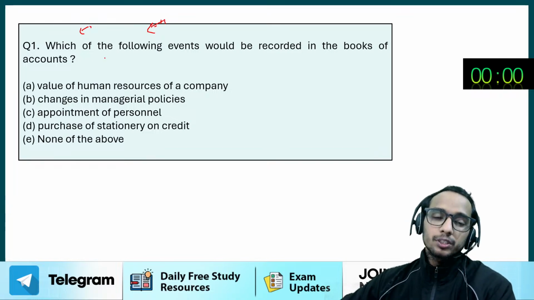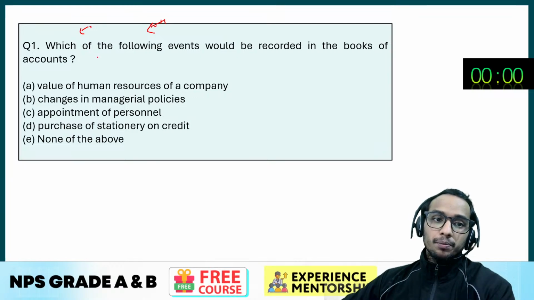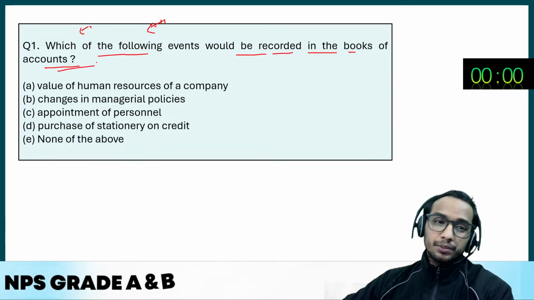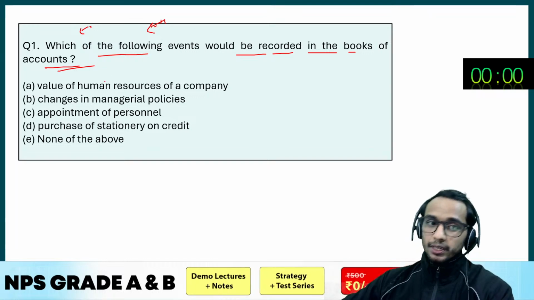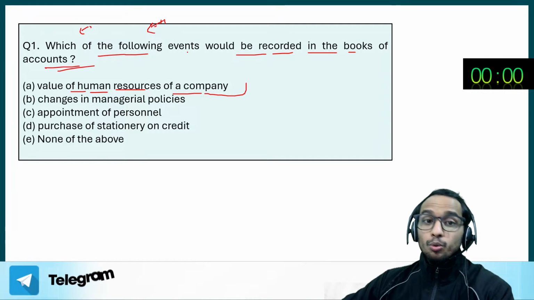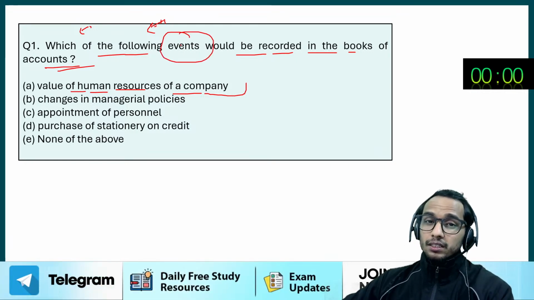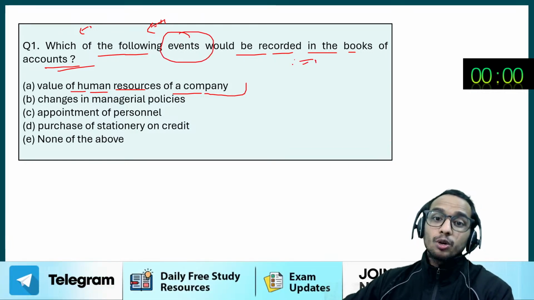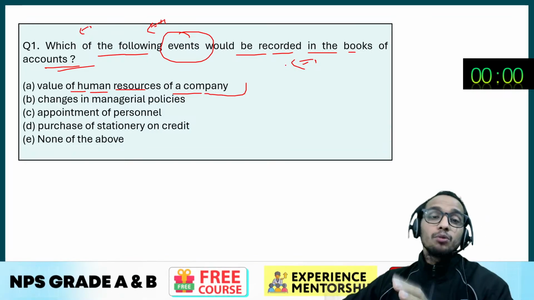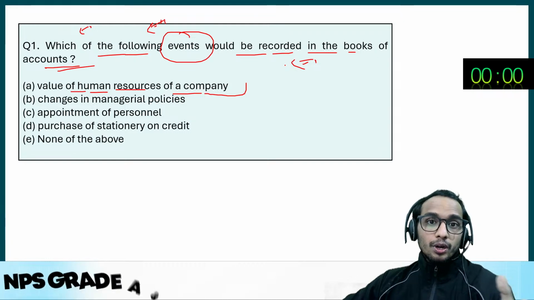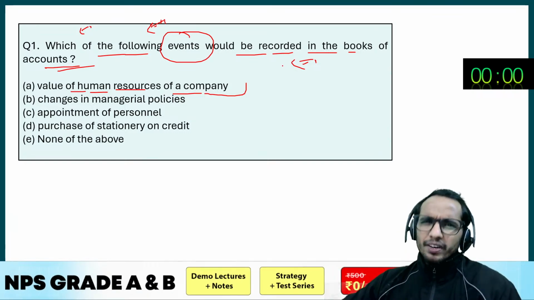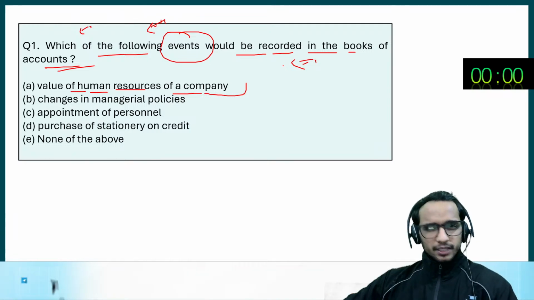Okay, so this is the first question we have on the screen. Which of the following events would be recorded in the books of accounts? First option says value of human resources of a company. So the question asks which event is going to get recorded in the books of accounts. So you have to identify the economic event, because in accounts, only the economic event is going to get recorded in the accounts book. Non-economic events, we can omit, isn't it?